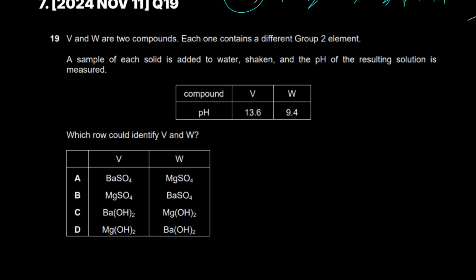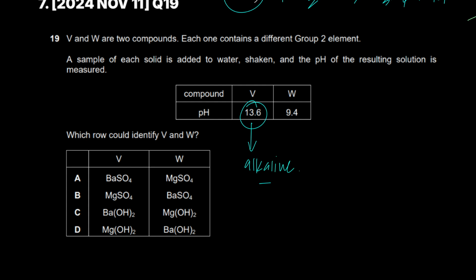7. V and W are two compounds. Each one contains a different group 2 element. A sample of each solid is added to water, shaken, and the pH of the resulting solution is measured. V is giving you a pH of 13.6, so V should be alkaline, right? So when you add it to water, it should be soluble and should also be alkaline, right?